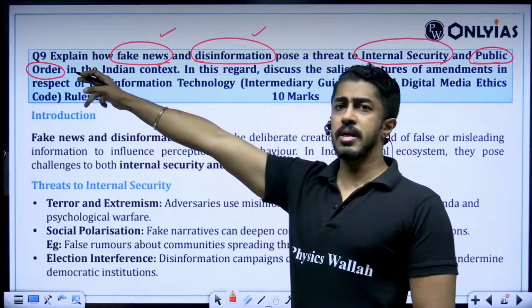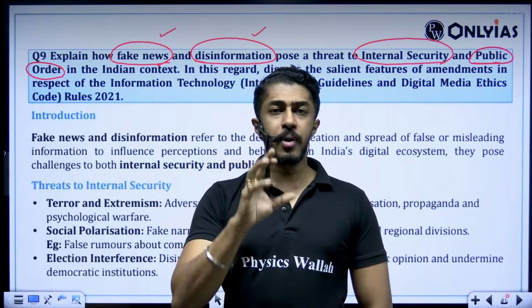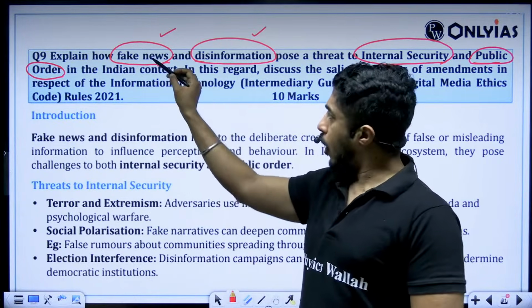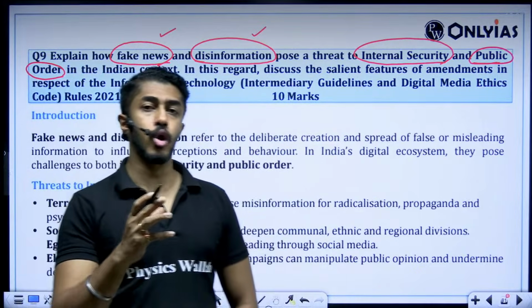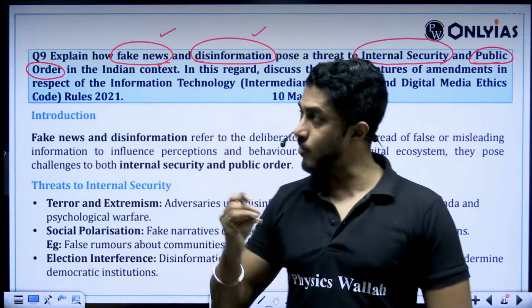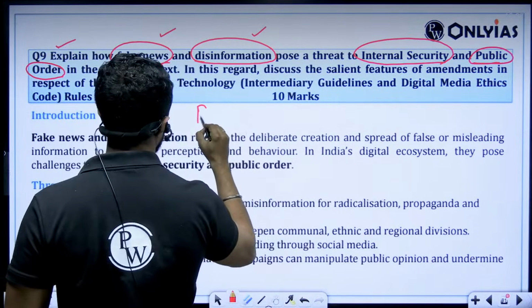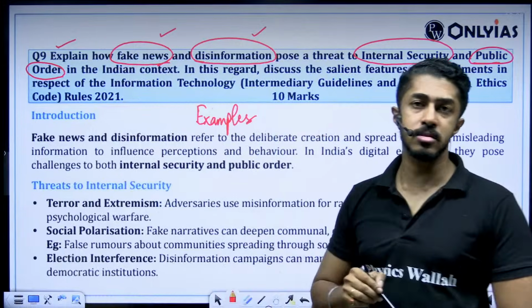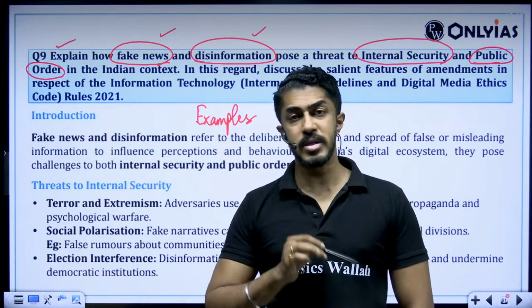Then this explanation part is there. Explanation part is what really matters. See, fake news ka definition, or even for that matter disinformation's definition, that is not what the question is really asking. The question is asking, please explain it. So explain means what? You will have to give examples. That's the most important thing. So at least 1 or 2 examples you should give.